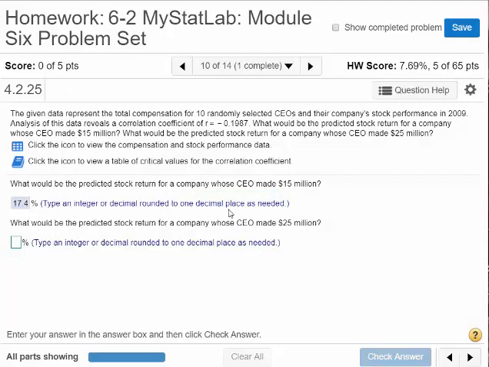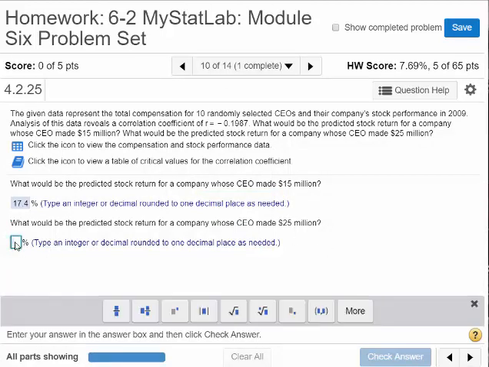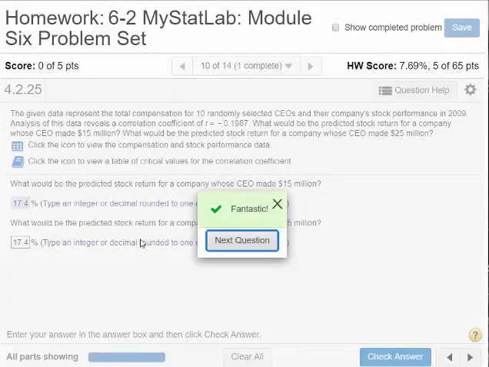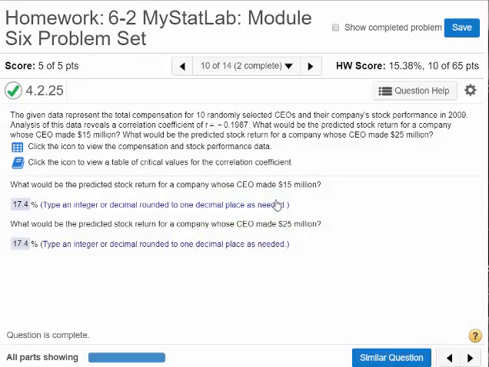It's the same thing here. Even if the CEO made $25 million, what we're seeing is that the salary they make and the stock return are not correlated at all. So for this problem, you're always just going to use the average stock return.